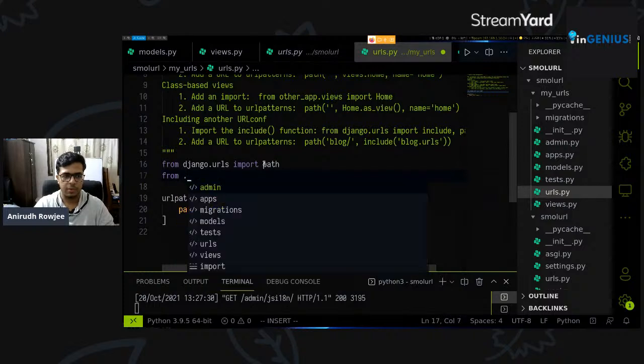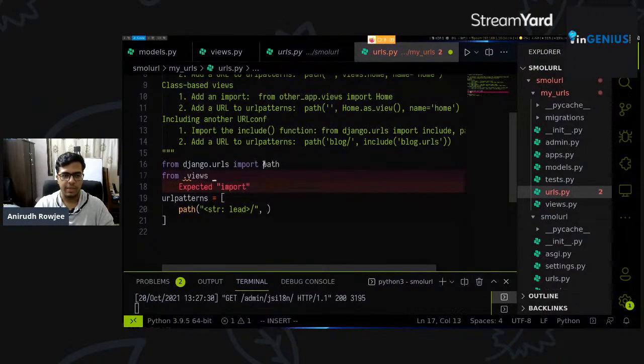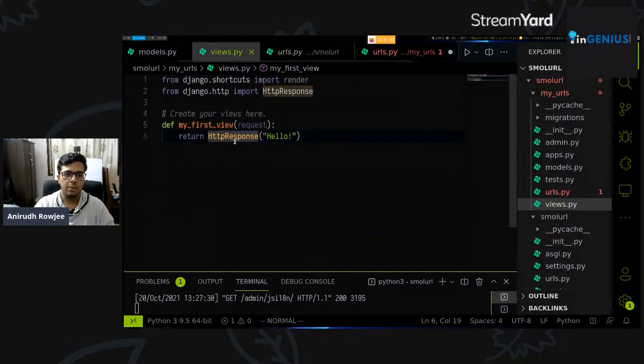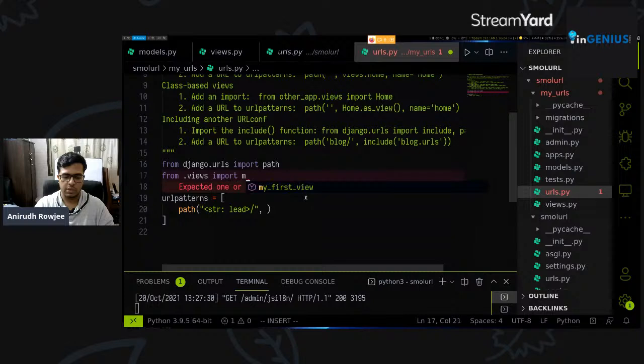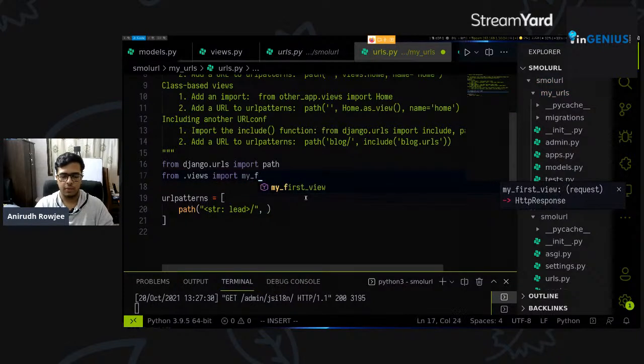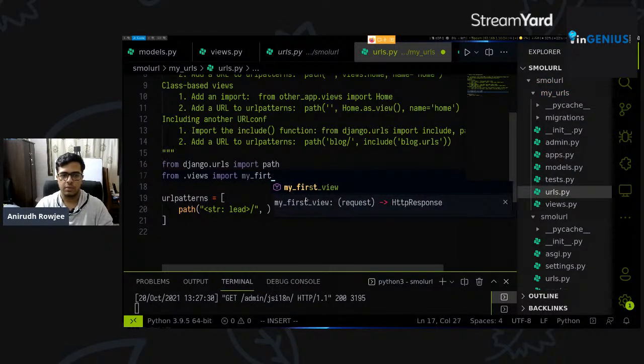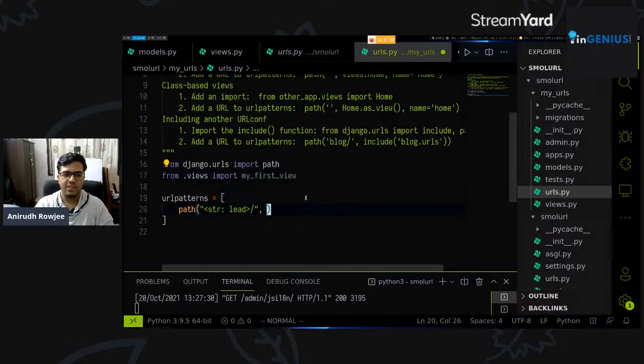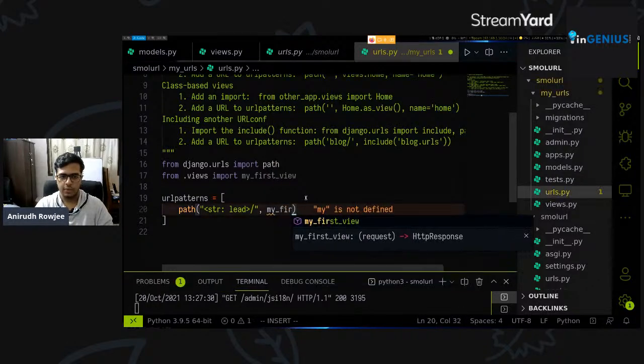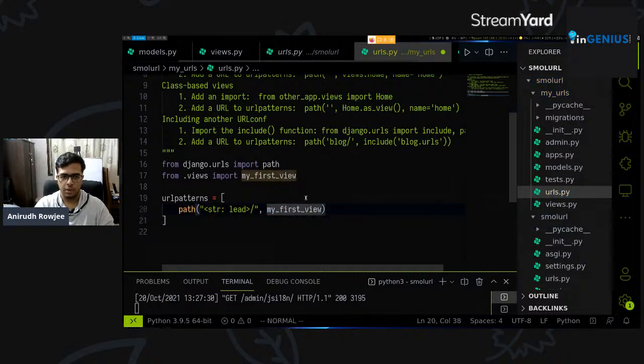So we'll say from .views, this is standard Python syntax, import, the view was called my_first_view, right? So let's go here: from .views import my_first_view. So now we have this function. It's a simple matter of just telling Django that we want this to point to our function here to respond. Say my_first_view. All right.